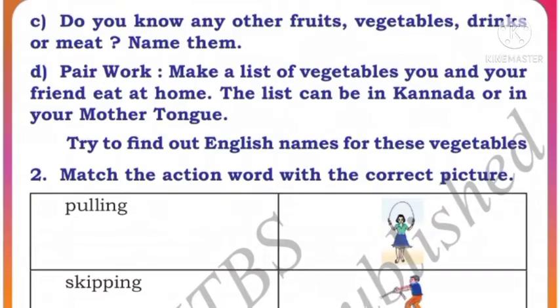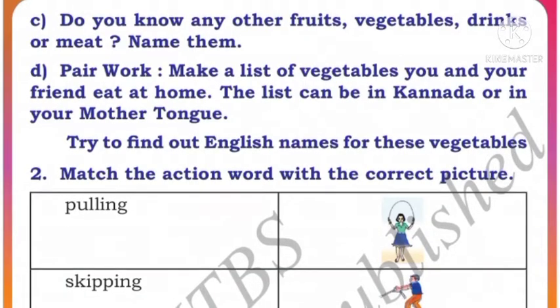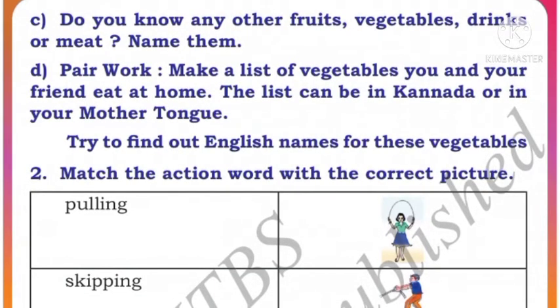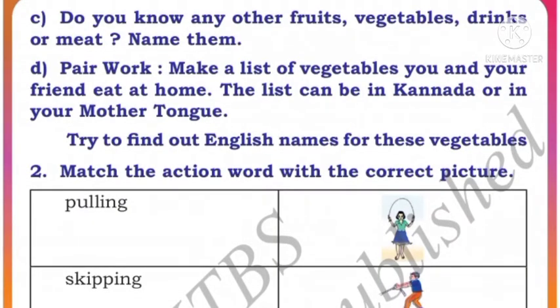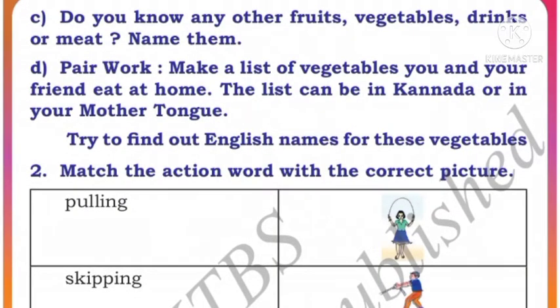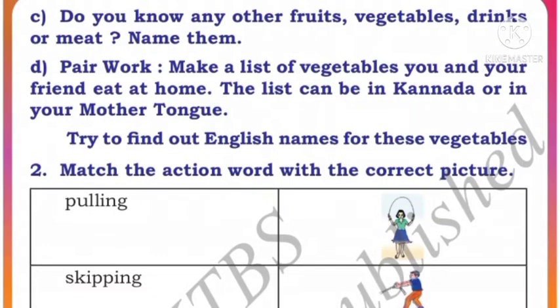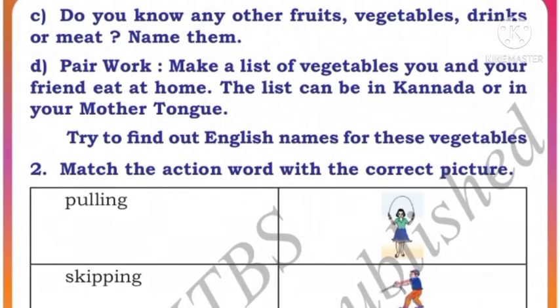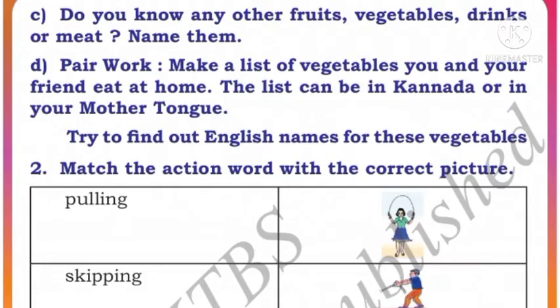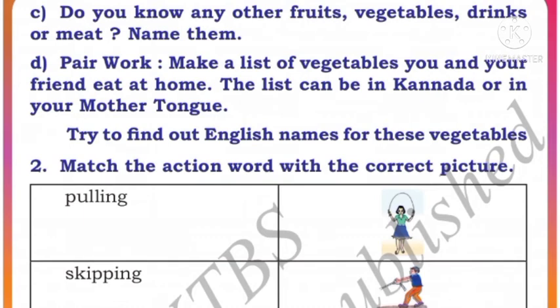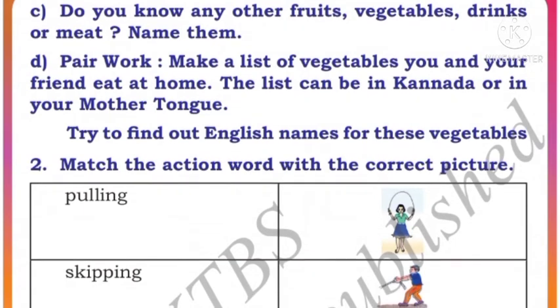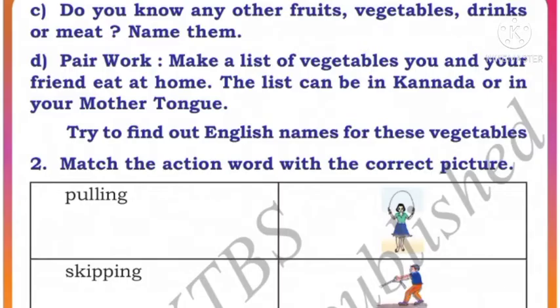Yes. Now pair work is there, that is make a list of vegetables you and your friend eat. List them in Kannada or in your mother tongue. See children, you have to ask your friend what vegetables your friend eats and what vegetables you eat. You have to list it out, okay? And you have to try to find out the names of those vegetables also. Now whatever vegetables I have said above, in that you can try to find the names, okay?